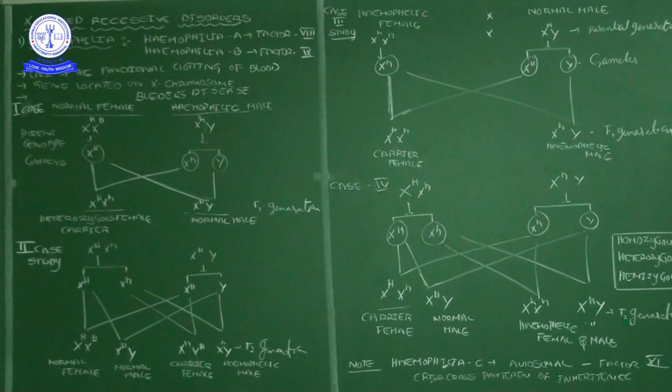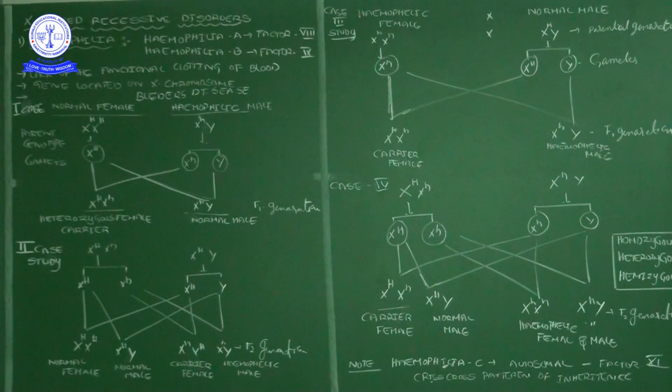Now that gene, if you take it in the form of small h, the mutated gene, hemophilia's starting letter H. The dominant gene is capital H, the recessive gene is small h. That means the hemophilia disease is caused by small h. Small h leads to the hemophilia disease. In which place is it? On the X chromosome. For understanding, we want to know 4 case studies. With those 4 case studies, you will get a good idea.